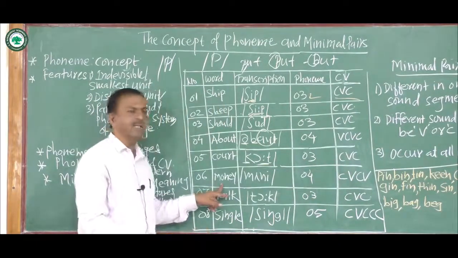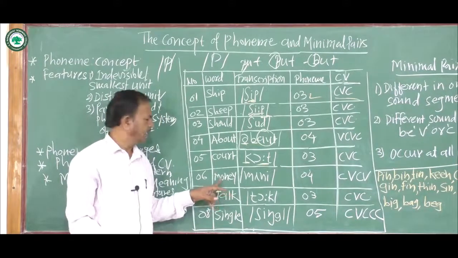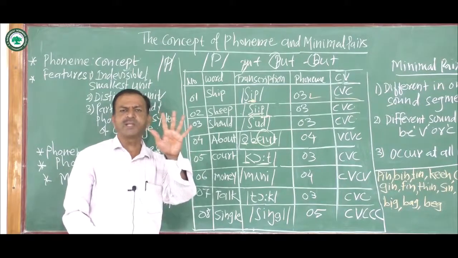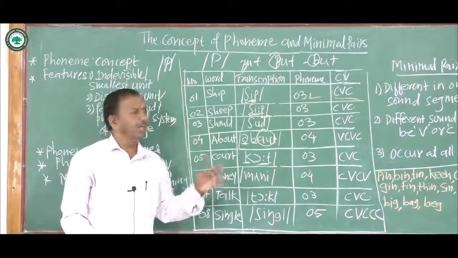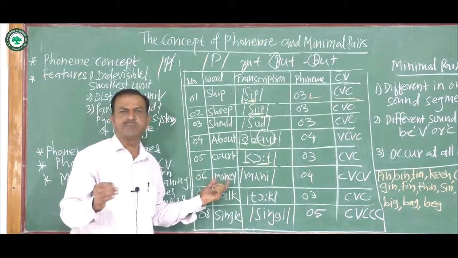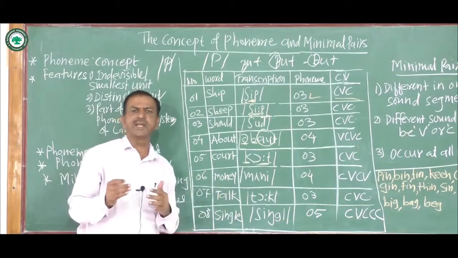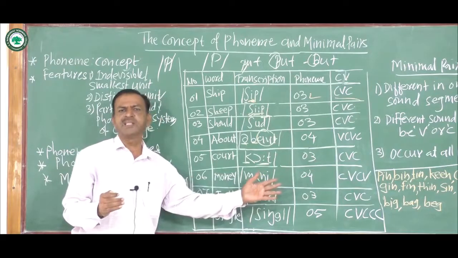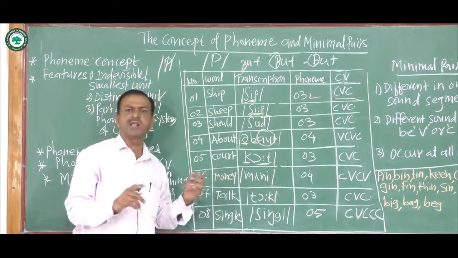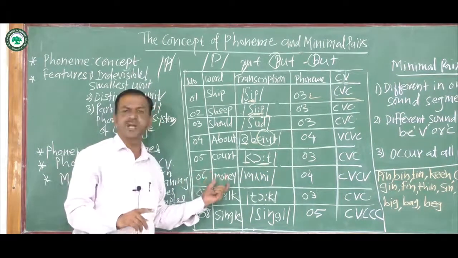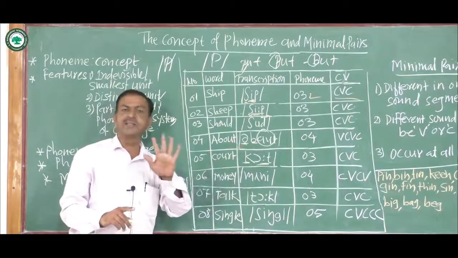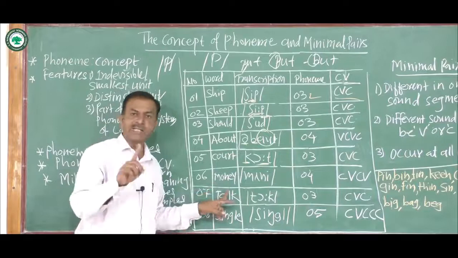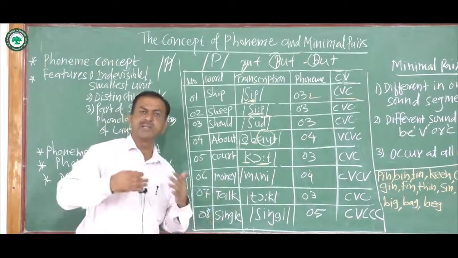In the next example, money. Here again you see there are 5 letters used. A number of students commit the same mistake. When in the examination it is asked how many phonemes are in this word, generally students count the letters. So here we have 5 letters and they write the answer 5, but it is a wrong answer. The letters are 5, but you have to pronounce this word.